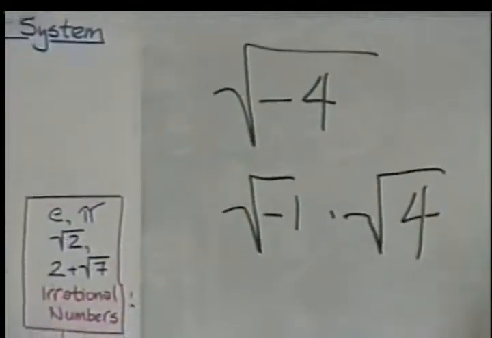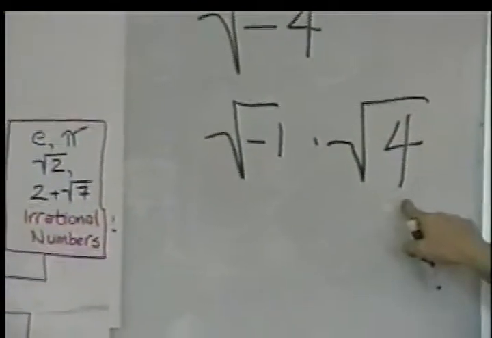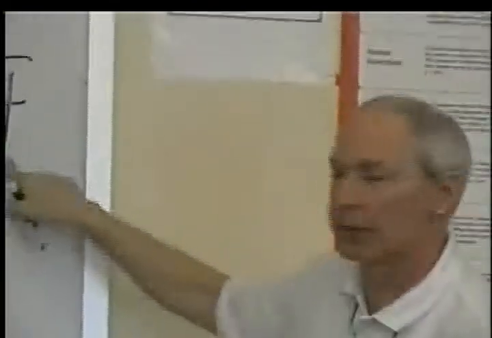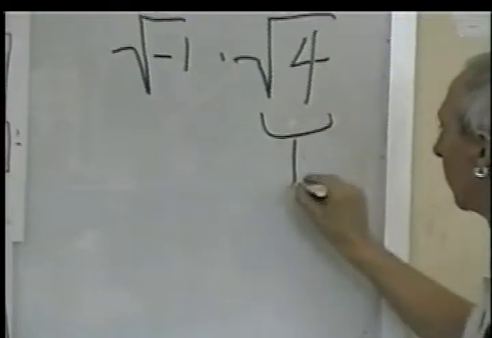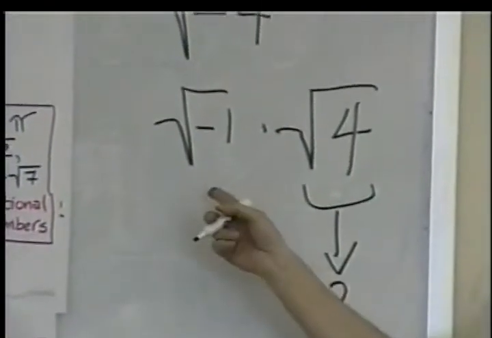Right. Can I do something to this that's rational, reasonable? Well, what is the square root of 4? 2. So I get a 2. What can I do with this? Nothing.